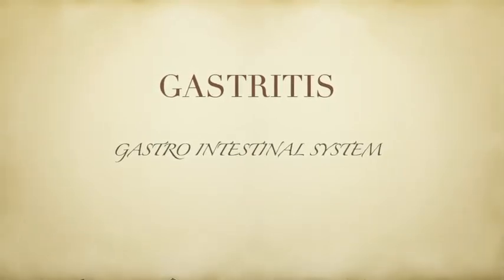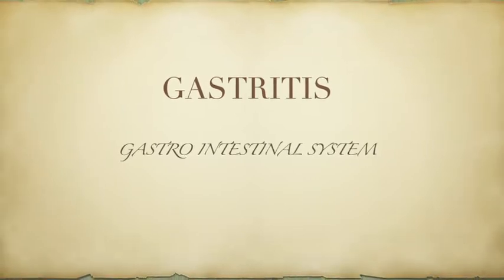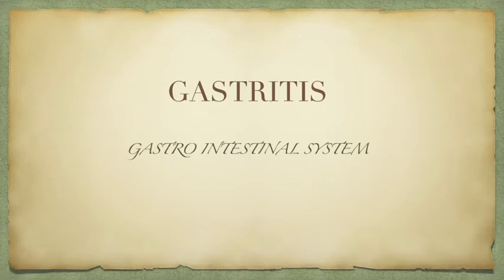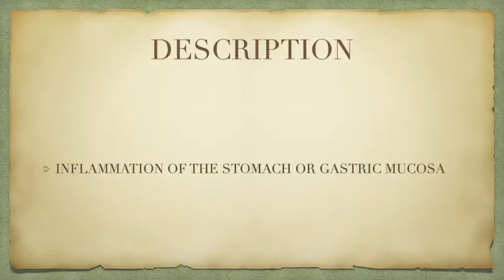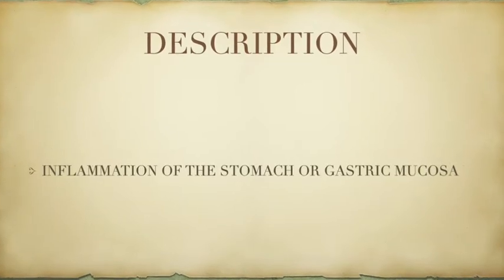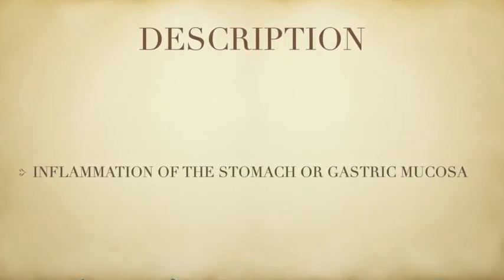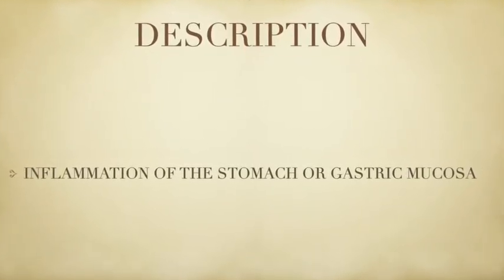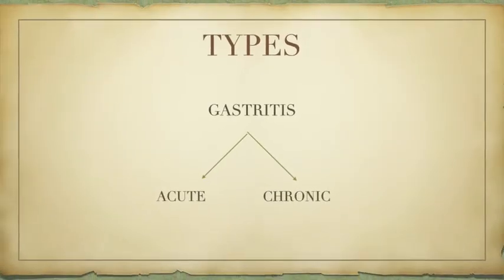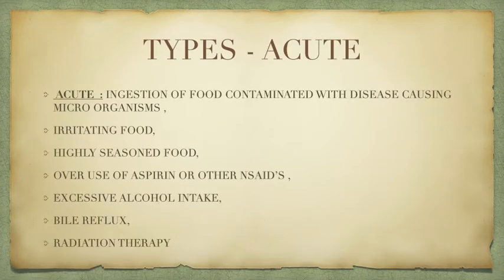Today, let's deal with one of the topics in the gastrointestinal system, that is gastritis. So, what is gastritis? Itis means inflammation. So gastritis means inflammation of the gastric mucosa, or the stomach. This is the description, and it is of two types: acute and chronic. Acute is a sudden onset, and chronic is a gradual process.